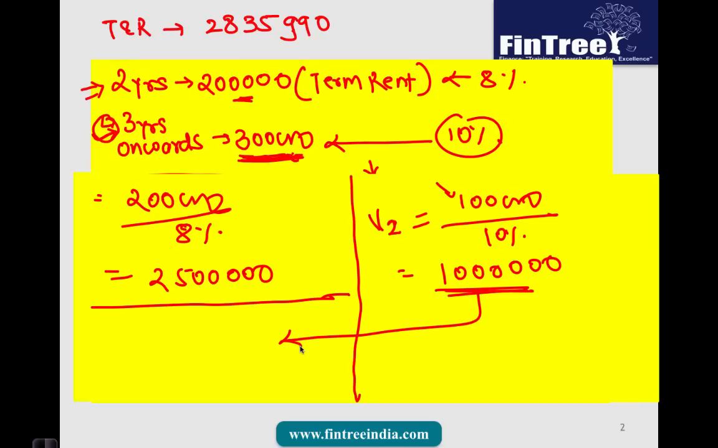So second, clear TVM. 1 million would be future value, 2 would be N, 10 would be I/Y, compute present value, and that would give us a present value of 826,446, and to this amount we will add up the original 2.5 million, and that would give us a combined valuation of 3,326,446.